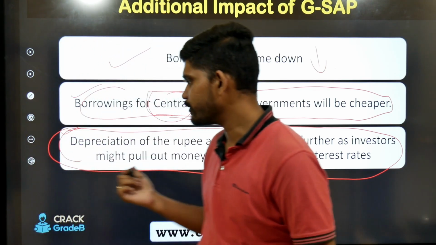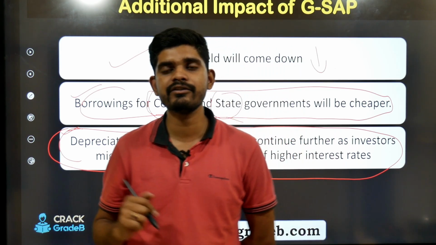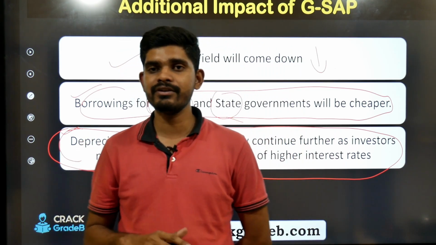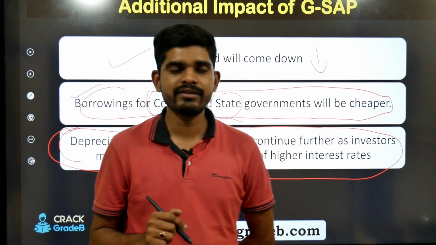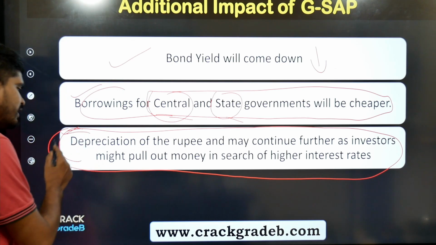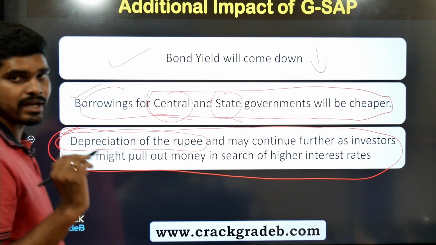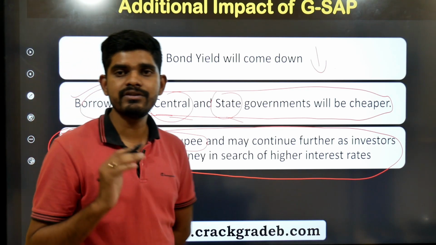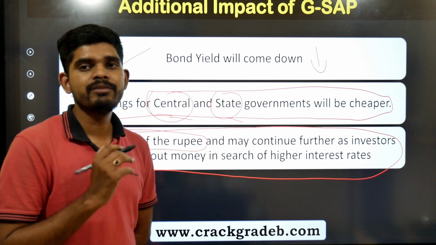So this is a point of discussion, but there is no data, because GSAP is something that is introduced in India for the very first time. So there is no historical data to ascertain that it will depreciate the rupee. This is just a thought of some analysts.